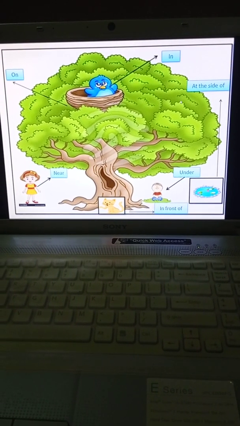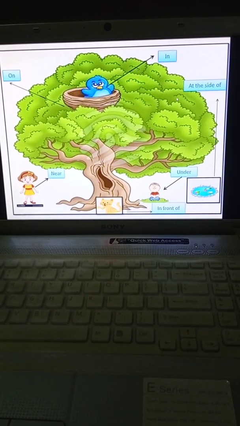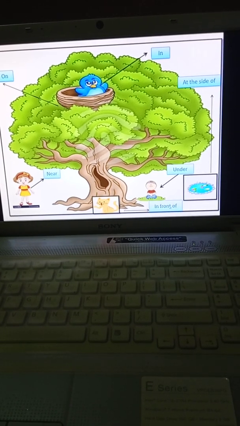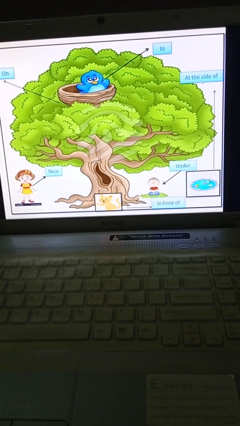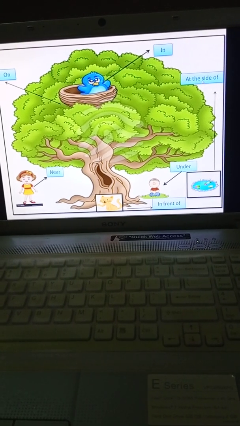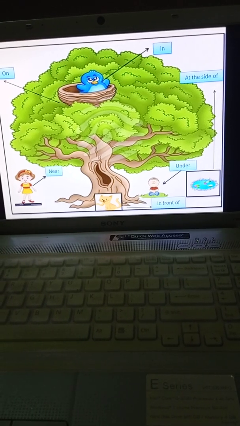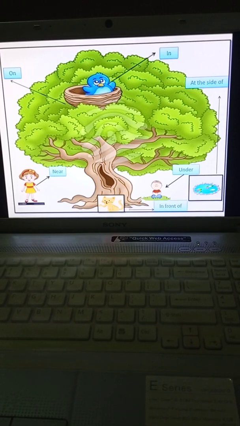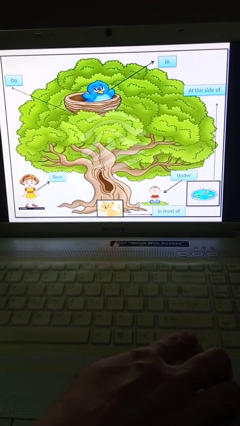So, dear children, these words: in, on, under, near, in front of, and at the side of are called prepositions. What are they called, children? Prepositions. So, our today's topic is preposition. Let us see, children, what is a preposition?